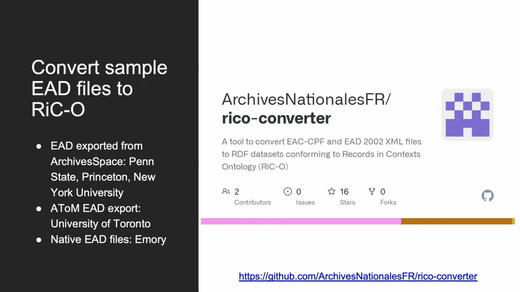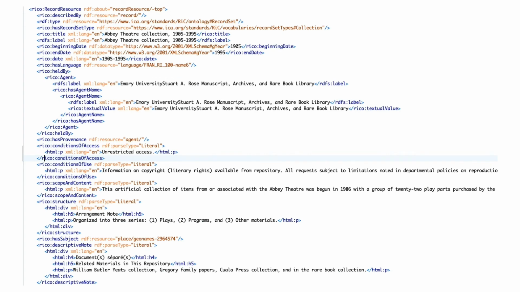We produced a sample set of records from each institution. Three of us use ArchivesSpace, one uses AtoM, and one uses a homegrown system with EAD records encoded by hand. That gave us a wide variety of examples to compare the script's output. Here are some snippets of what our converted files look like and our first impressions of our data as RiC RDF.